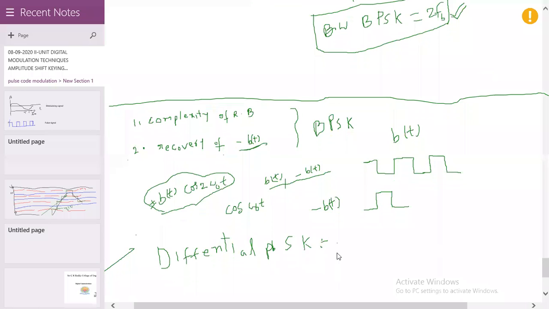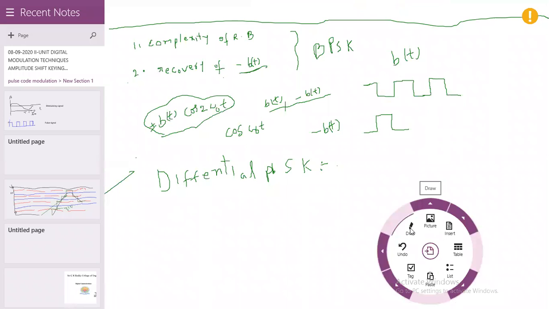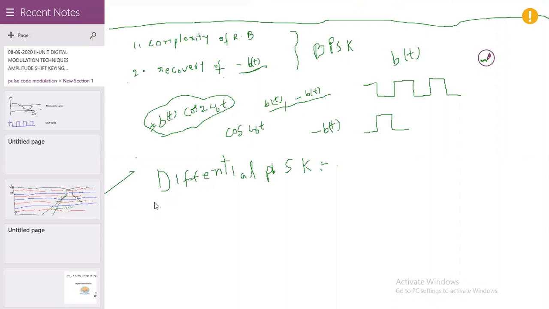Okay. Hello, do you understand? Please give a response. Why do you go for DPSK, differential phase shift keying? What are the disadvantages that are present in BPSK?